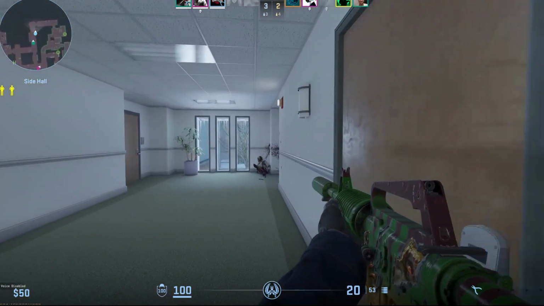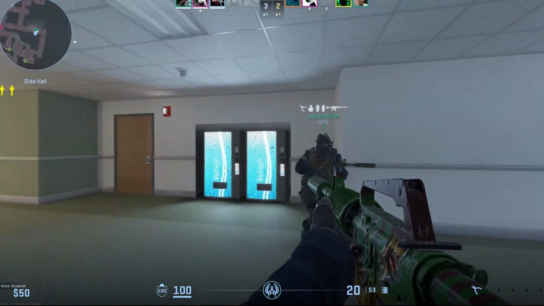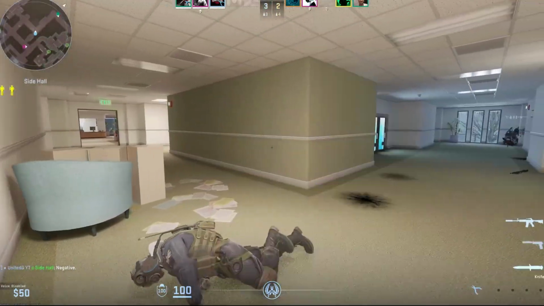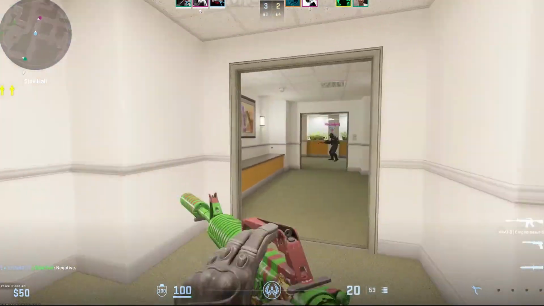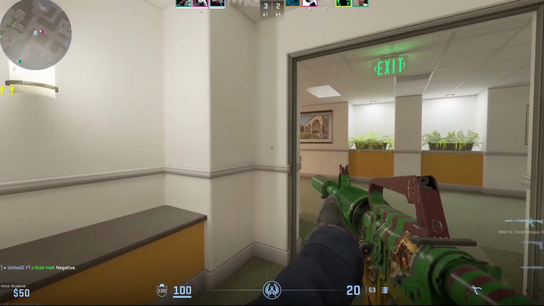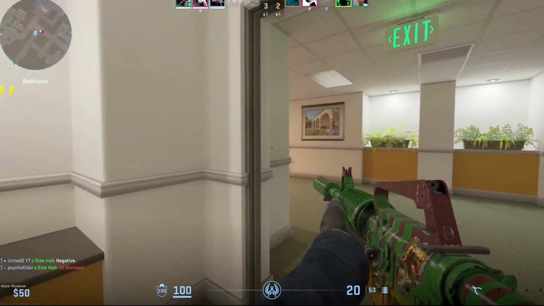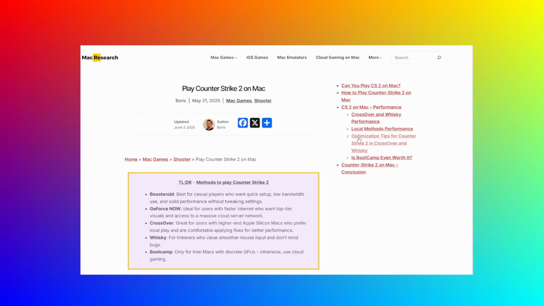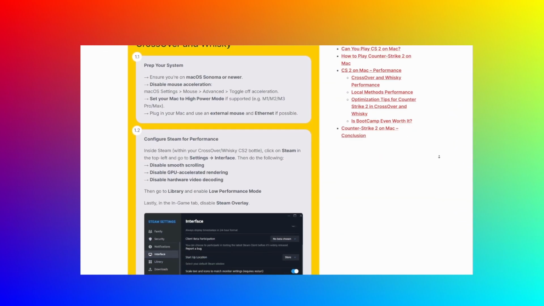I simply cannot fit in this video all fixes, workarounds, and stopgap solutions that different users may need to apply to get Counter-Strike 2 running in Whisky. That's the thing about this method. The results you get can vary greatly depending on a ton of factors, and I simply cannot account for all of them. Therefore, I'll just show you the general way to set up Whisky and install games in it. For a more detailed discussion on the do's and don'ts in Whisky, check the article link in the video description.